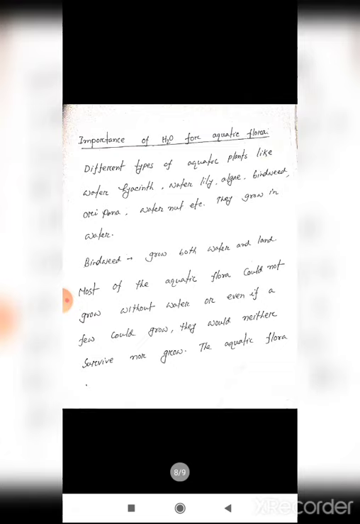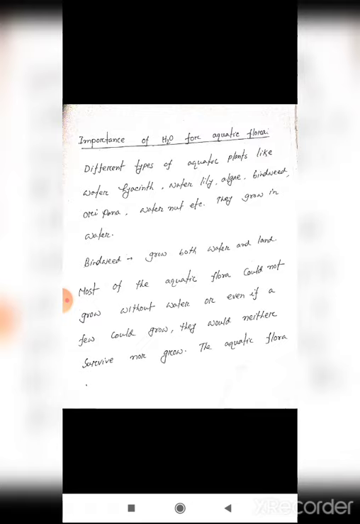So the importance of water for aquatic flora. What is the main importance of water for aquatic flora? The different types of aquatic plants like water hyacinth, water lily, algae, bindweed, oripana, water nut, etc. grow in water. This type of aquatic flora depends on water. But bindweed can grow both in water and on land.